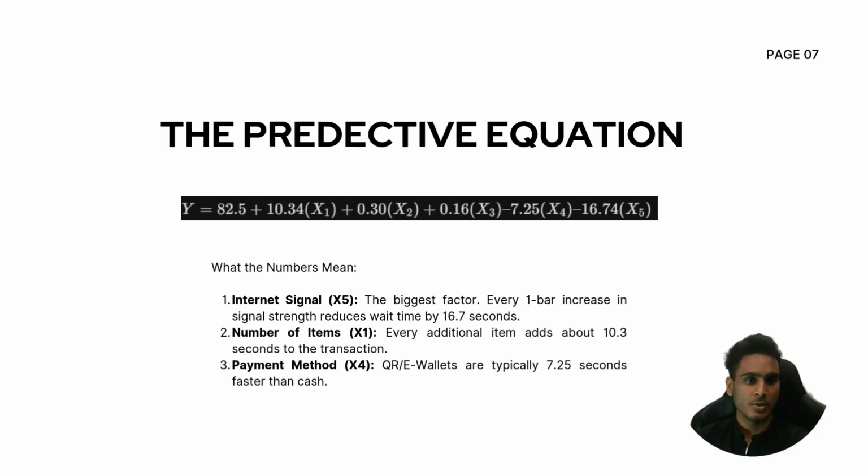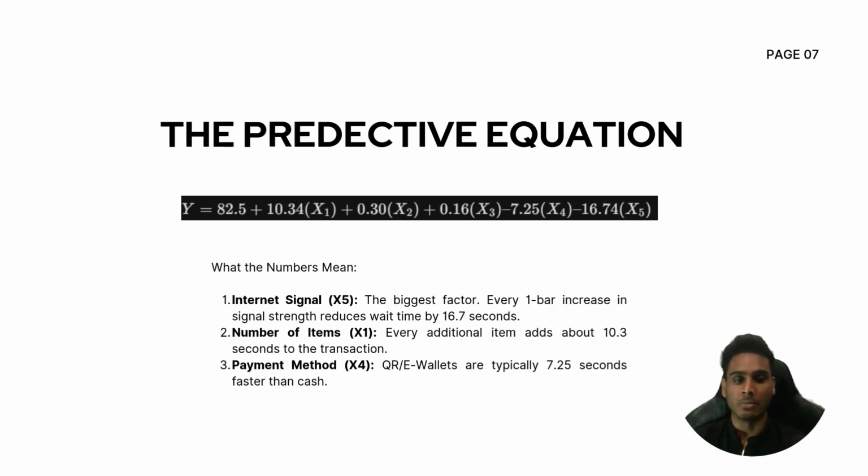After training our model, we were able to derive a specific mathematical equation that predicts exactly how long a transaction will take. This is the secret formula behind our analysis. Looking at the equation, I want to highlight three most impactful numbers. First, internet signal or X5. This has a large negative coefficient of negative 16.7. This is our most significant finding. It means that for every single bar of strength that you gain, the wait time drops by nearly 17 seconds. This proves that network infrastructure is the biggest bottleneck.